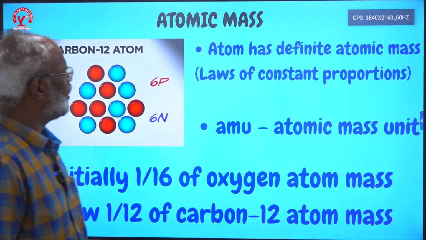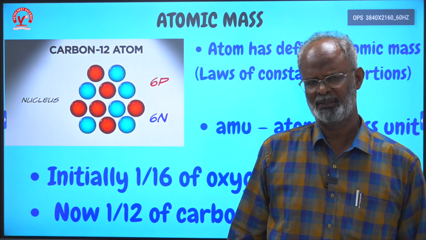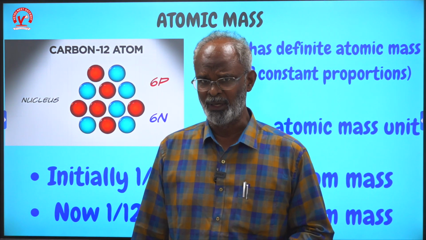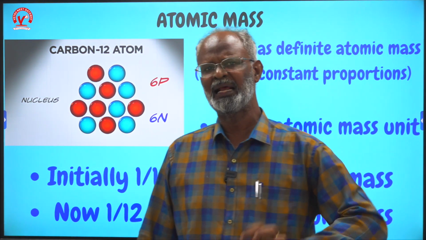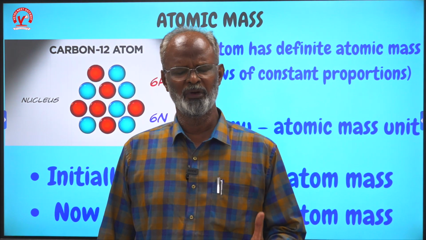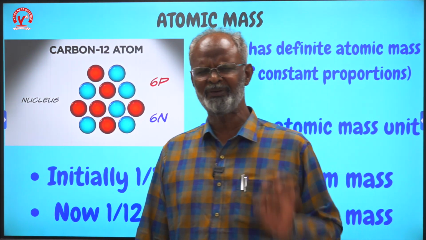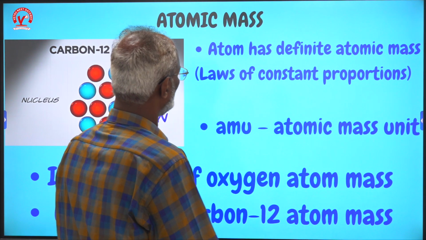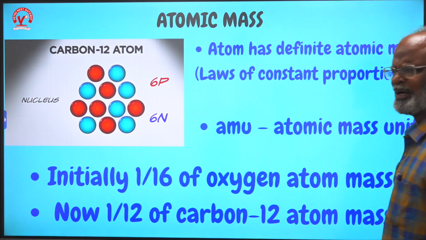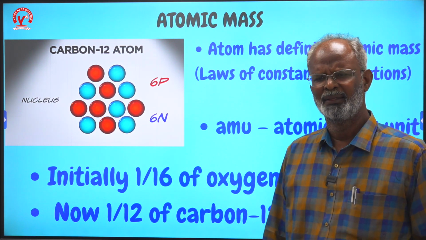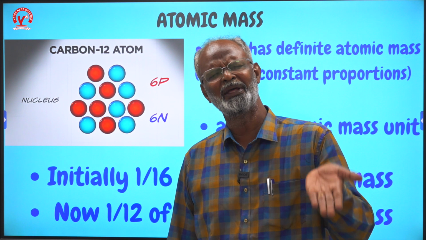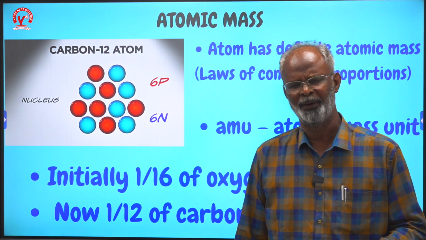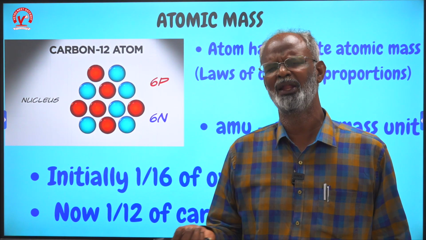Right. So now I want to introduce to you the atomic mass. Very important revelations were got from the mass only: conservation of mass and the mass ratios of elements. From that only we have decided about the atom. So an atom has a specific atomic mass and has similar chemical properties. But you know the atom is so very small, the size is in nanometers, so the mass will be very small, in the range of 10 power minus 27, 10 power minus 25. Therefore we cannot write that value every time.